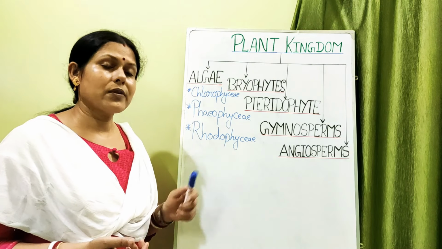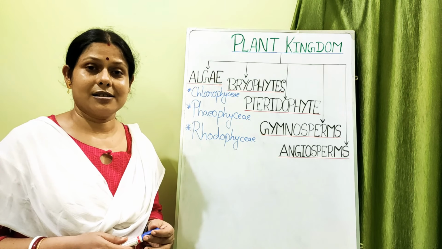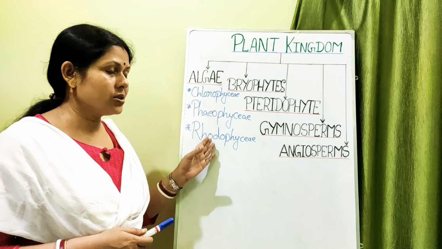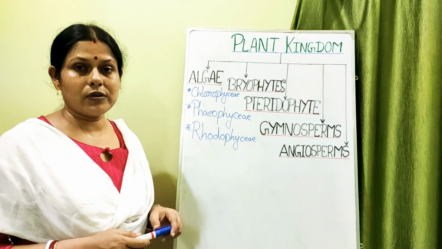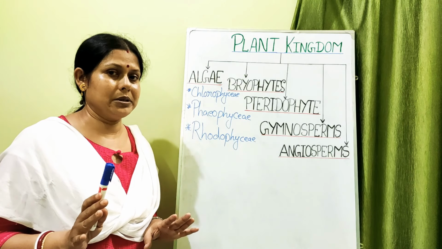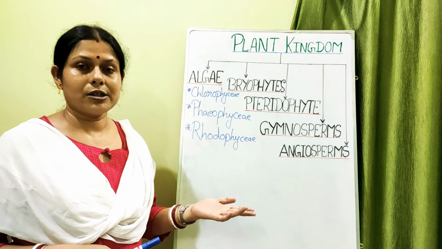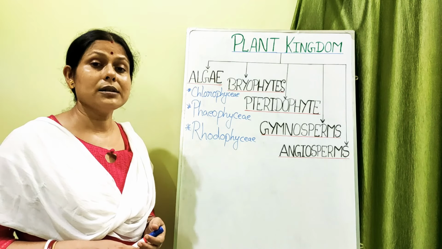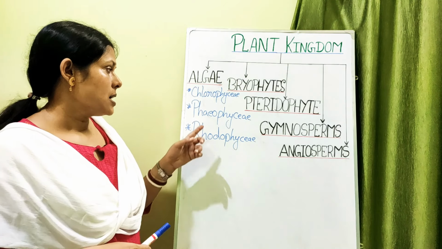Okay, and rhodophycean members have the reserve food material as Floridian starch. So this is also one of the differences in the three different classes of algae or the Thallophyta. Now as far as chlorophyll is concerned, chlorophycean members have chlorophyll A and chlorophyll B. So they are green in color, and they generally occupy freshwater bodies, and sometimes they are also seen in sea water, that is marine habitat.